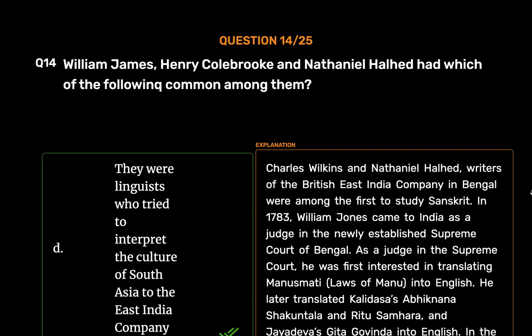As a judge in the Supreme Court, he was first interested in translating Manusmriti, Laws of Manu, into English. He later translated Kalidasa's Abhijnana Shakuntala and Ritu Samhara, and Jayadeva's Gita Govinda into English. In the process of studying society, he started learning Indian languages with the help of Brahmin Pandits of Bengal. William Jones was instrumental in establishing the Asiatic Society in 1784 in Bengal under the patronage of the Governor-General Warren Hastings.